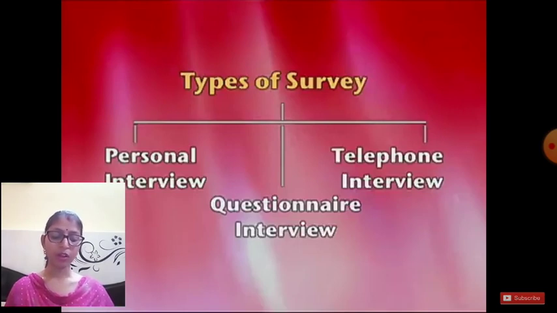So what happens in an interview? Two or more persons sit face to face with each other. One person, generally called the interviewer, asks the questions, and the other person, called the interviewee or respondent, gives the answers.